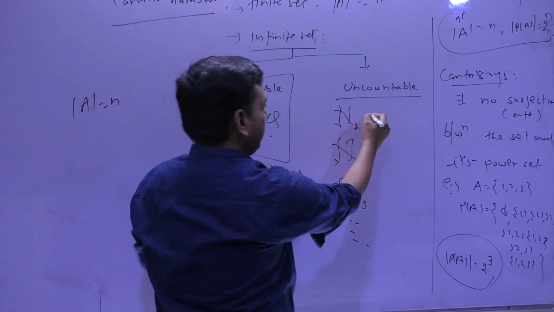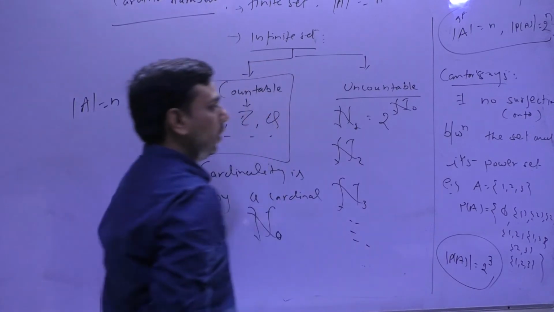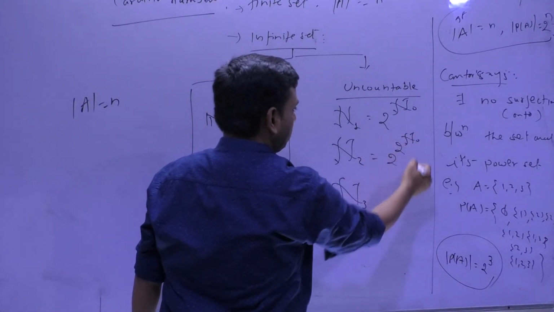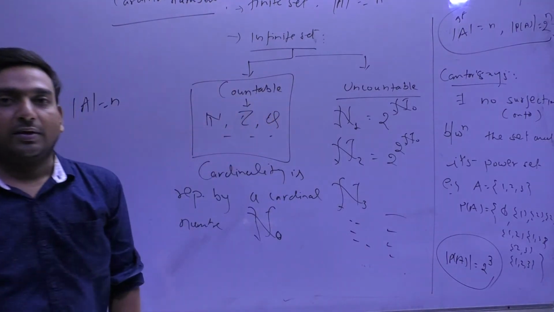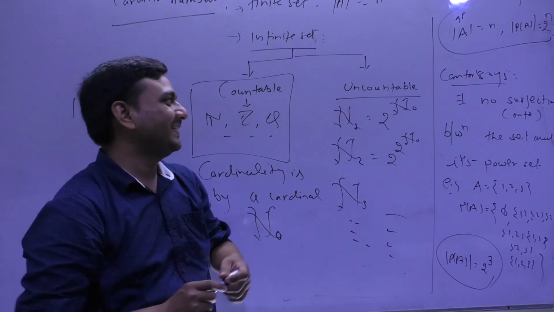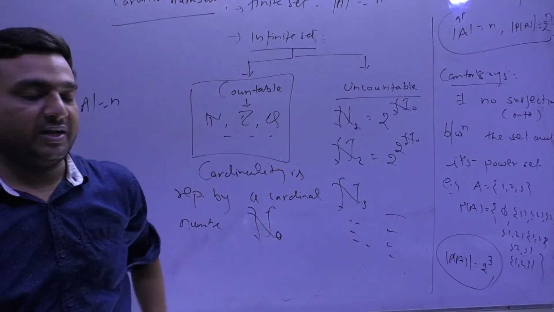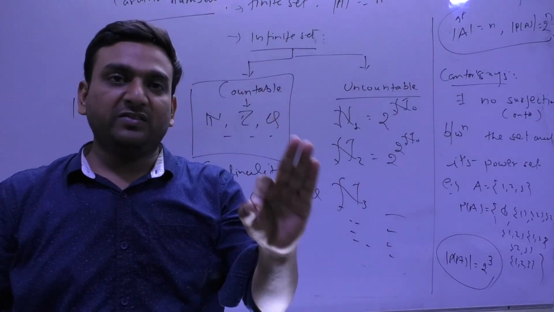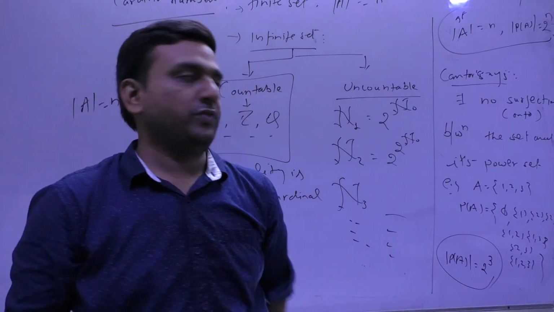What is Aleph 1 here? It is 2 raised to the power Aleph naught, and so on. Have patience. I could skip these parts, but I don't, because as the pattern is changing, you must be aware at least of the topics which are not asked frequently.